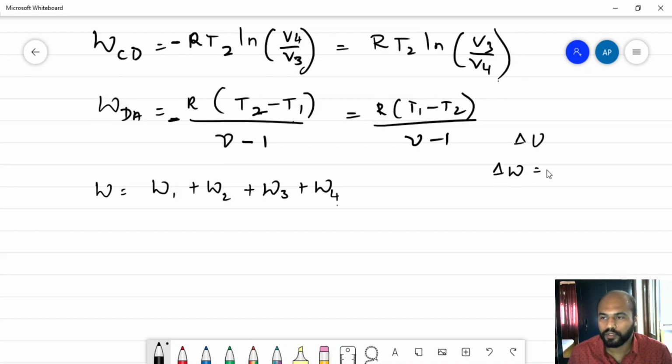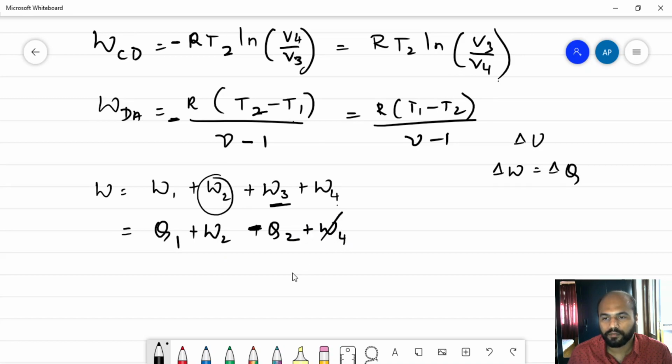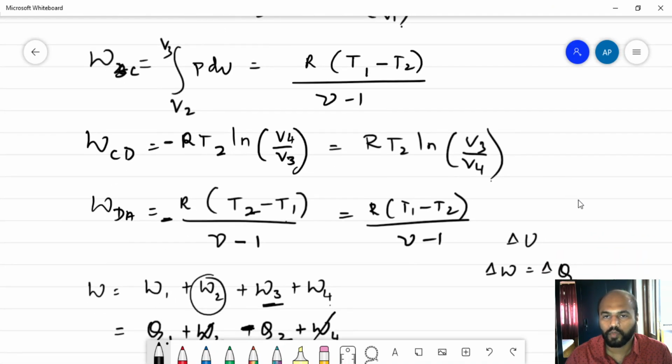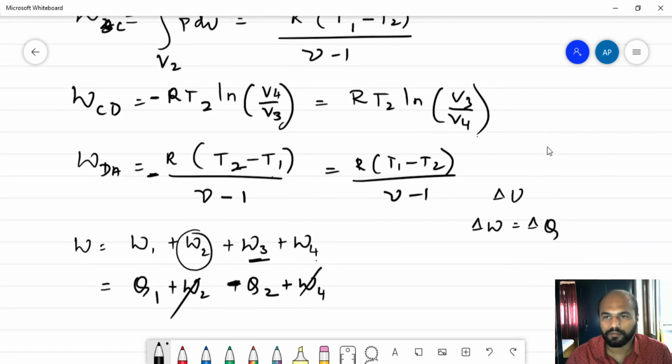So delta W is the same as delta Q. So the heat supplied in the first process we consider as Q1, and the heat in the second process, W3, we consider as minus Q2. The work done W2 and W4 would cancel out each other, because as you can see, work done in DA is RT1 minus T2 and work done in BC is the opposite of it.